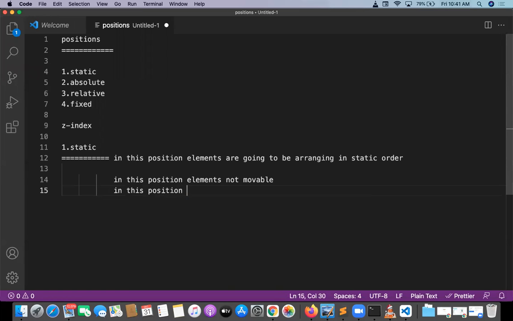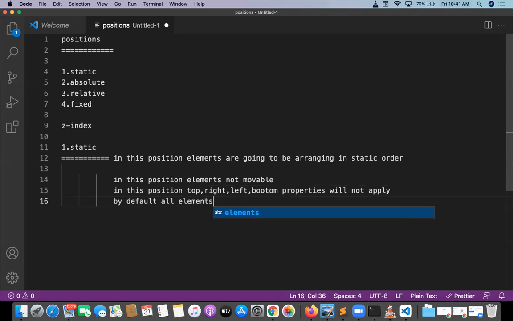And one more point: in this position, top, right, left, and bottom values will not apply. Bottom properties will not apply. And by default, all elements are arranged in static position. So we will see how elements are arranged in static position.